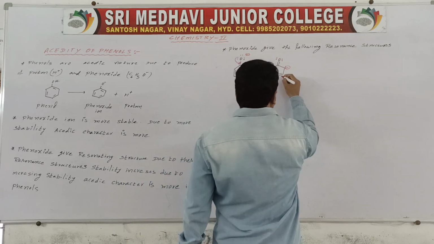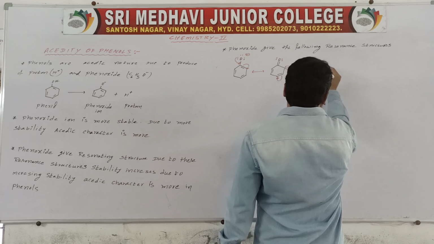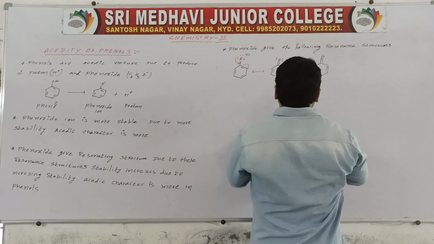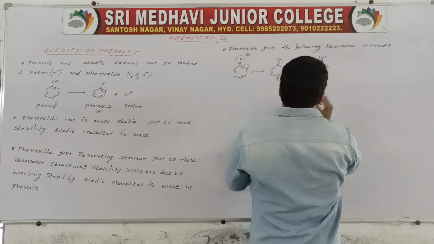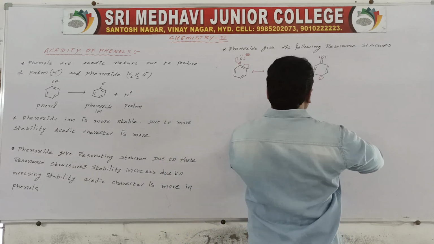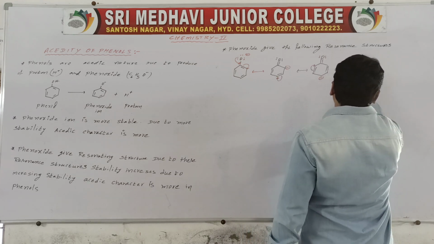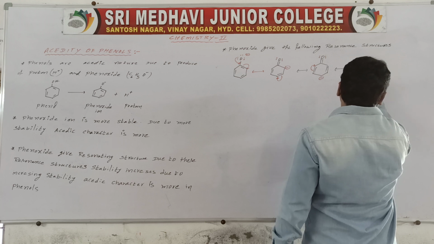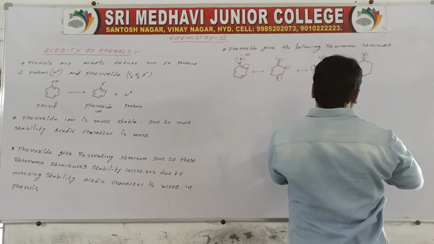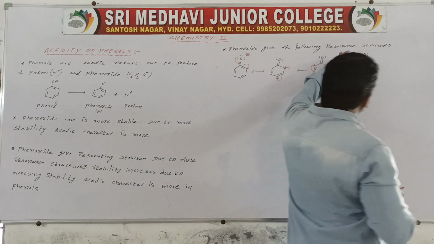Next, this double bond will be shifted to here, which gives rise to the double bond on O with two lone pairs, and the negative charge shifted there.